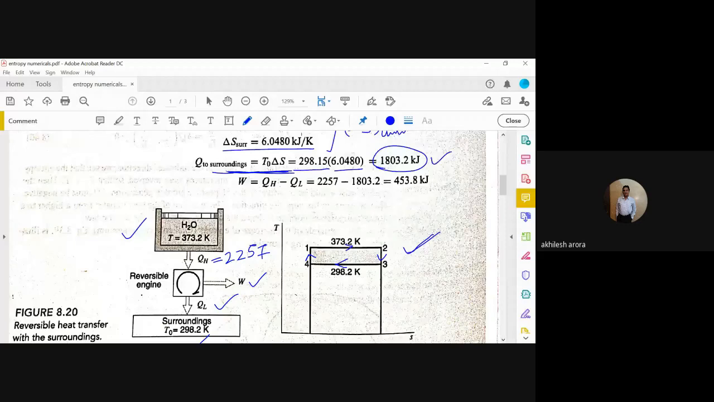1803.2 kilojoules. And what is the work value which we get? Work will be equal to Q_H minus Q_L. That means 453.8 kilojoules of work we would have got. Is there any other method of getting this particular value of W?